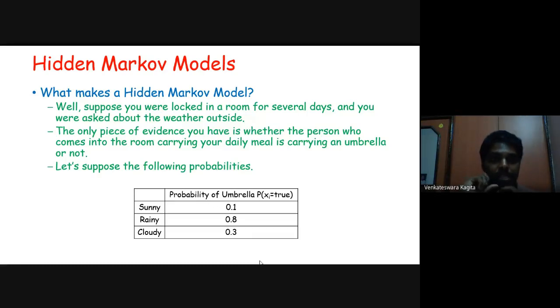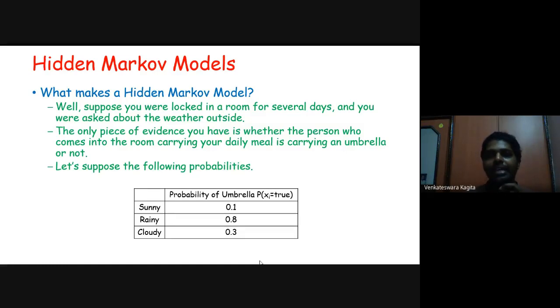Well, suppose you are locked in a room for several days, and you are asked about the weather outside. You have no idea what the weather is outside for these several days. The only piece of information or evidence that you have is whether the person who is coming into your room carrying your daily meals is carrying an umbrella or not.